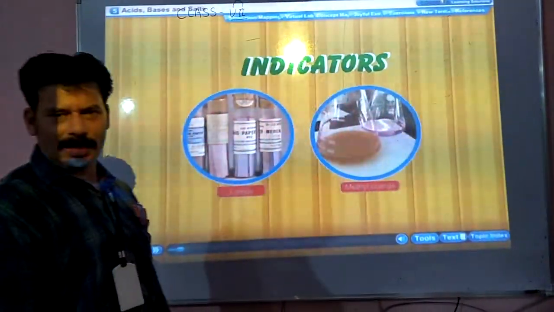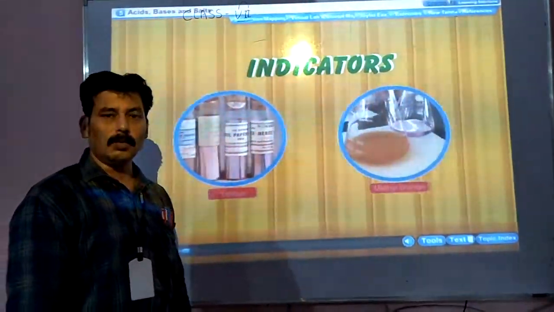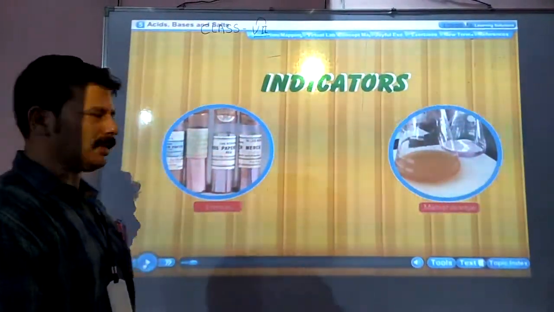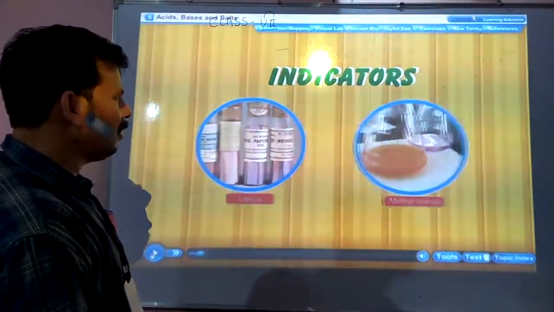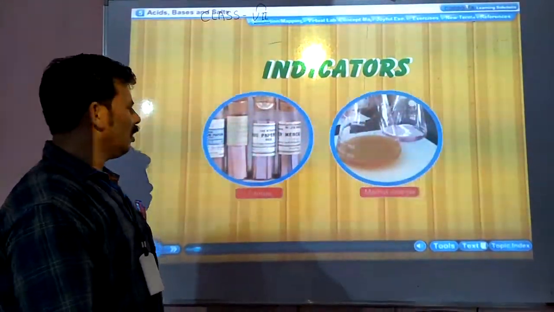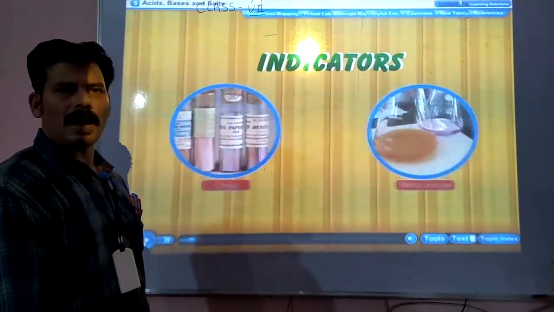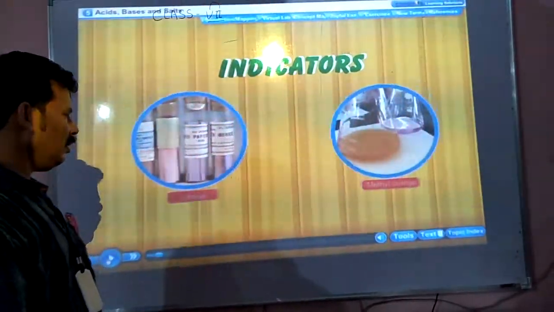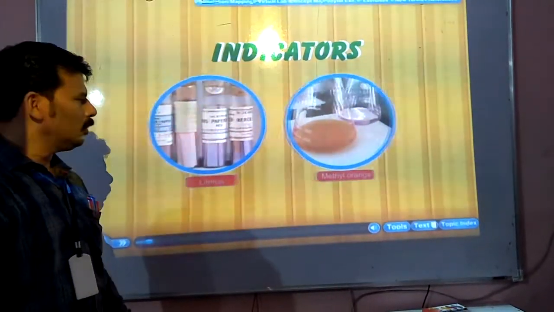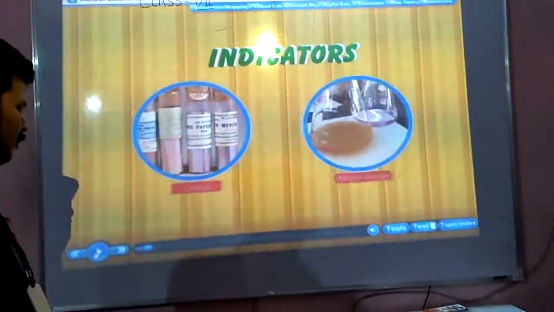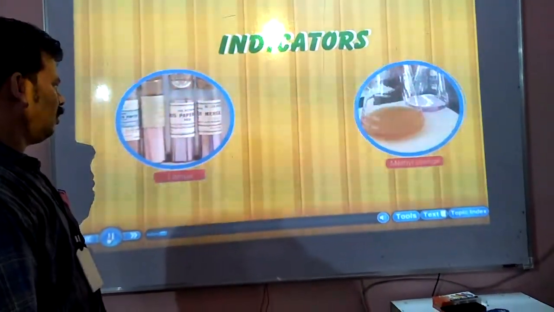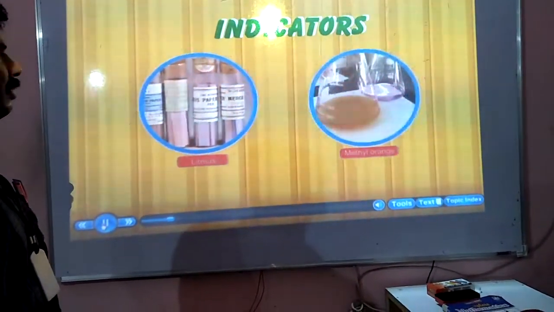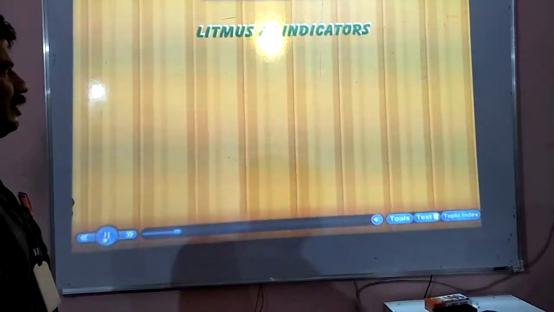Now coming to indicators. Indicators are substances which indicate which one is basic or which one is acidic. Like methyl orange and litmus. The litmus we get from nature, from lichen plants. From the lichen plants we obtain this litmus. These are the indicators which change color.